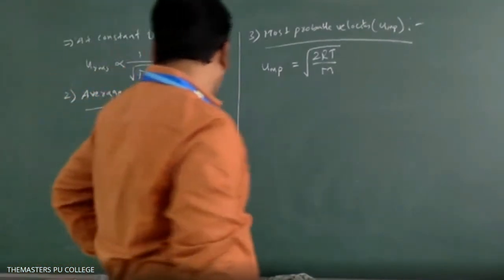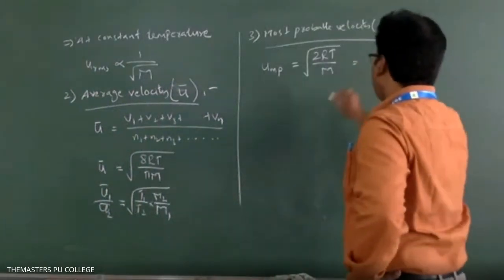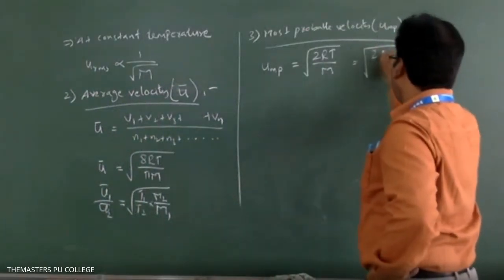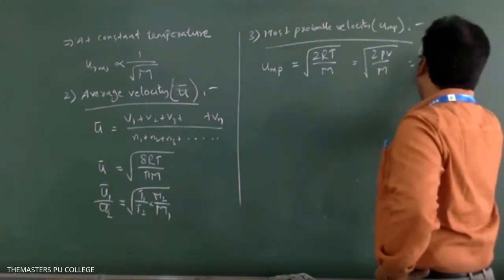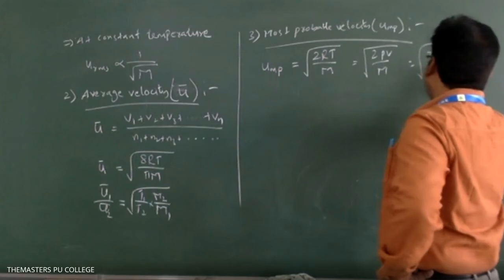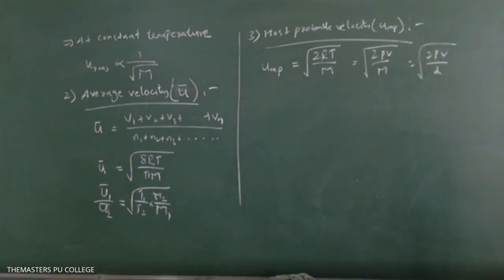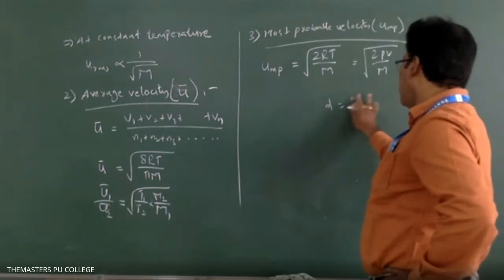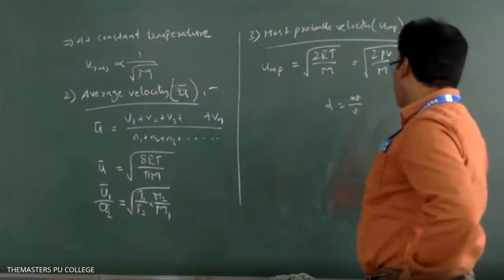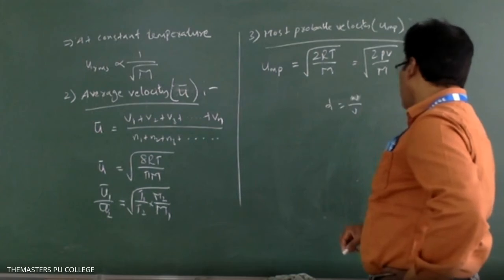Which we can also write as under root of 2 PV by M, which is equal to under root of 2 P by D. So sometimes the weights also they will ask. How to calculate the weight here? You know that D is equal to mass by volume. Mass is nothing but the weight.